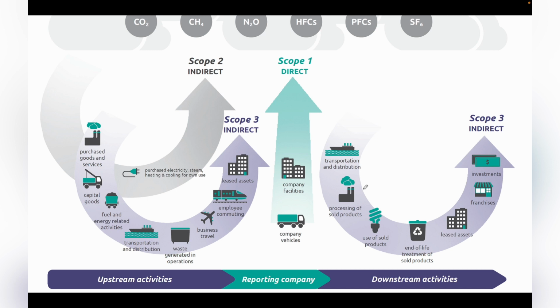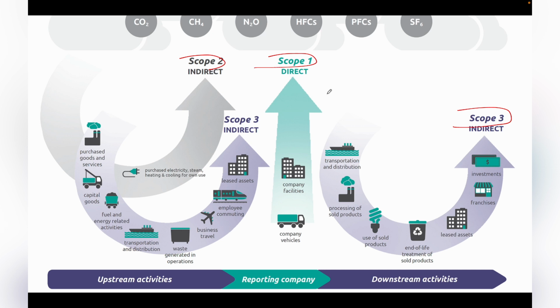Now we have seen the GHG emissions and the reasons, but it's time to discuss today's topic, that is, how we classify GHG emissions from an industry point of view. When we report GHG emissions, we classify them as Scope 1, Scope 2 and Scope 3 emissions. So what are Scope 1 emissions? Let's understand it through an example. Let's take the example of the steel industry.